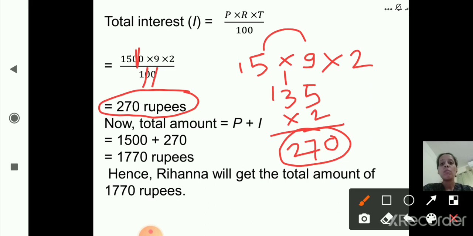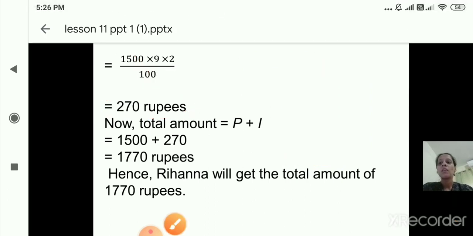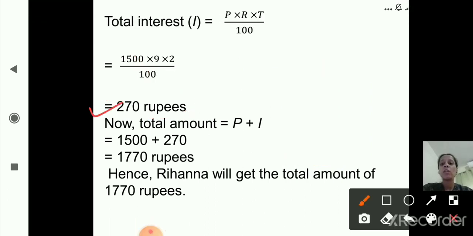Okay. Now after this, the total amount is what we have to find out. Yes, that is asked in the question. We have to find out total amount. So this 270 rupees is total interest, that is I. Now we will find out amount. So what is the formula to find out amount? Just now we have seen the second formula. Amount is equal to P plus I, that is principal plus interest.